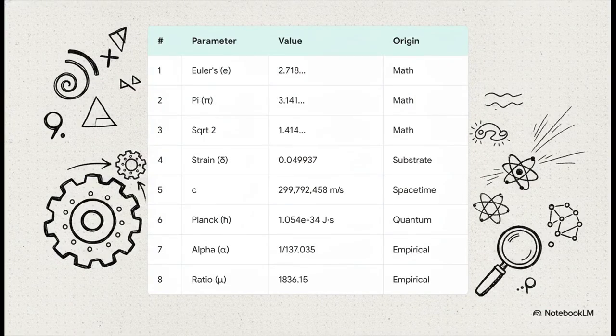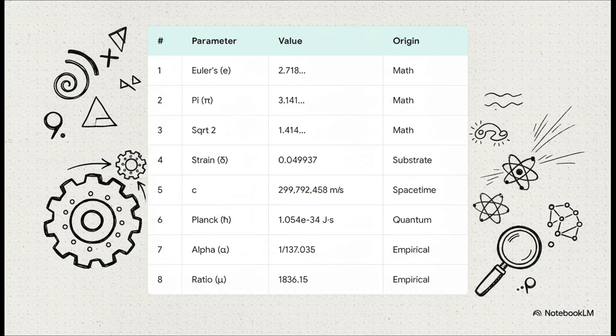So, what exactly is this foundational substrate? Well, FST posits that there's this dynamic, omnipresent, pre-geometric field, and everything, all matter, energy, space-time itself, emerges from it. And to dictate how this substrate behaves, the theory relies on these exact 8 inputs. It starts off with pure mathematical necessities, right? Euler's number, pi, the square root of 2. Then it folds in established physical constants, like the speed of light and the Planck constant. Finally, it uses 2 strictly empirical realities, the fine structure constant and the proton-electron mass ratio.